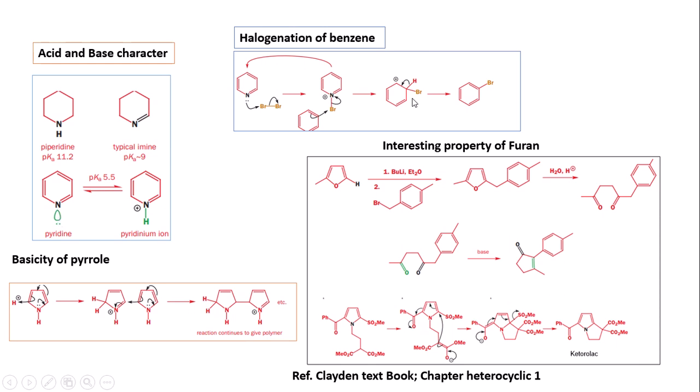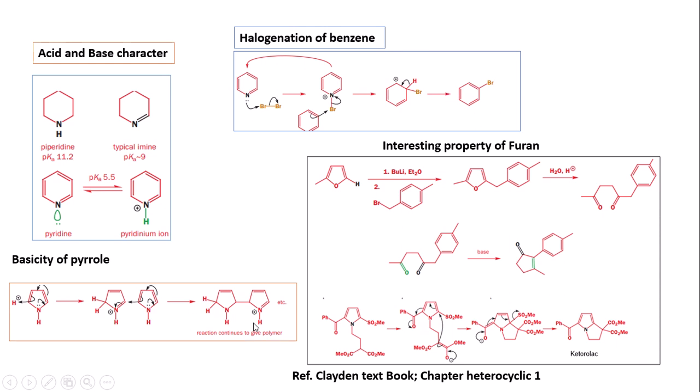Another interesting problem regarding the halogenation of benzenes is that we know that benzene can be halogenated by the addition of bromine molecules, but here the interesting point is that pyridine added to bromine produces the pyridinium bromide compound, and this pyridinium bromide compound can be easily attacked by the bromine atoms and produces the electrophilic substituted product, which gives the substituted bromo derivative.